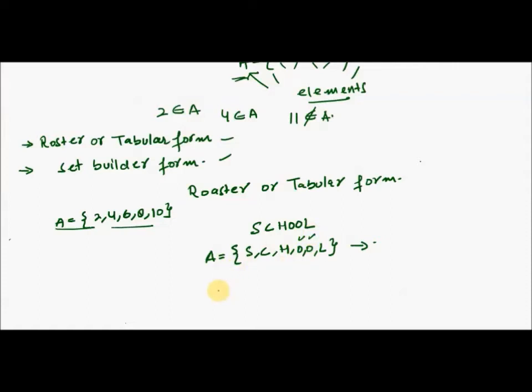So the correct way of writing school in tabular or roster form will be simply S, C, H, O, and L. See here, all the elements are distinct and they are not repeated. Now this is the way of writing a roster or a tabular form.